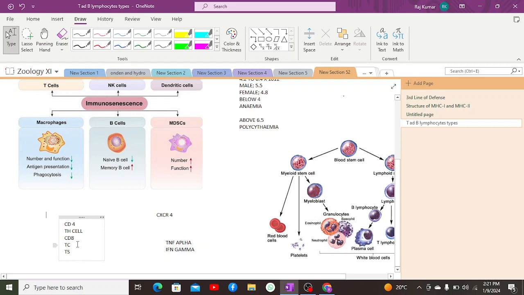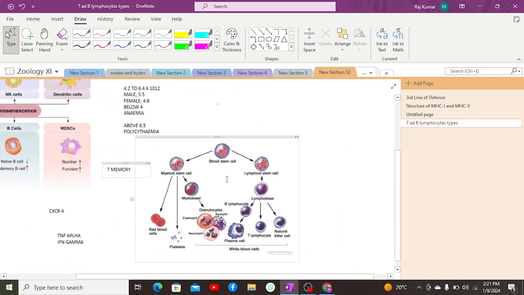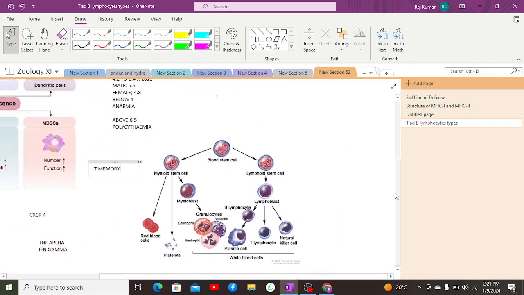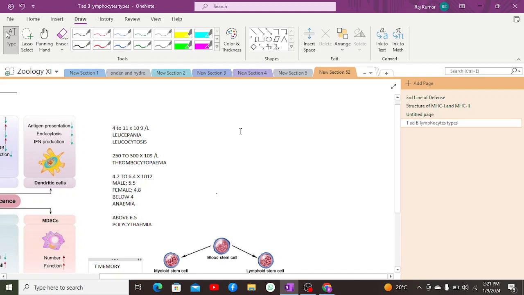After that, the last category is T memory cells. T memory cells keep a record of the attack made by the cytotoxic T cells against a particular type of pathogen. So this is the classification of T lymphocytes.